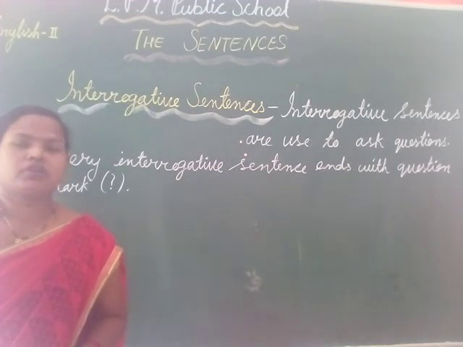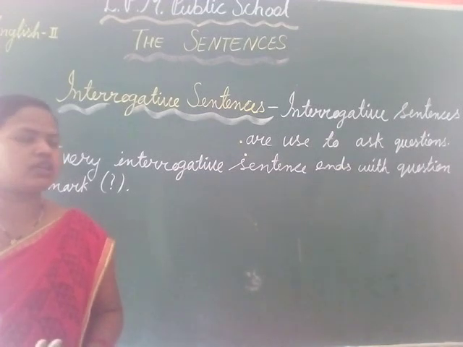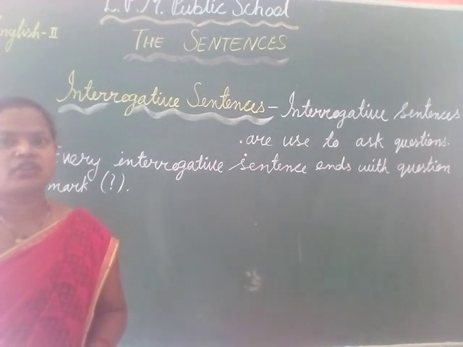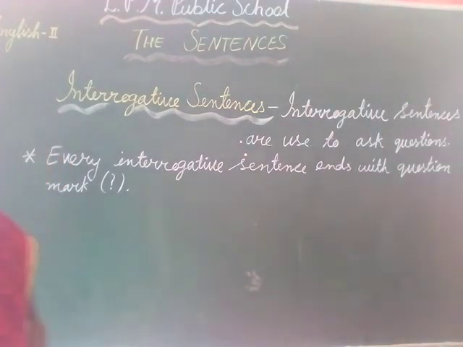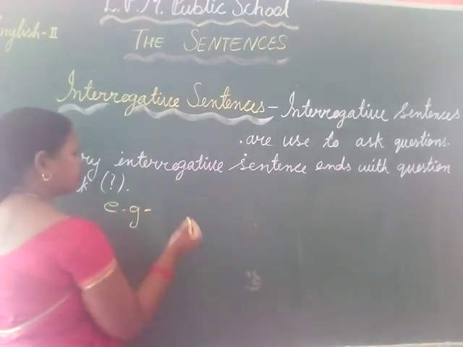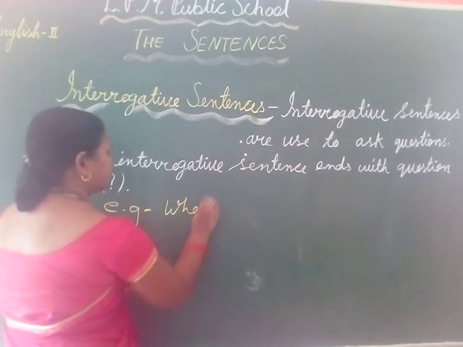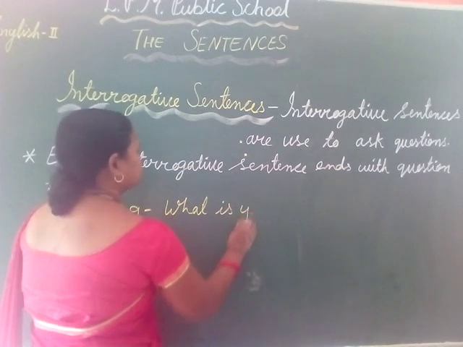Suppose if I want to know the name of someone, we just ask, what is your name? That is an interrogative sentence. Let's see the examples of interrogative sentence. As I have told you, if I want to know somebody's name, I ask, what is your name?